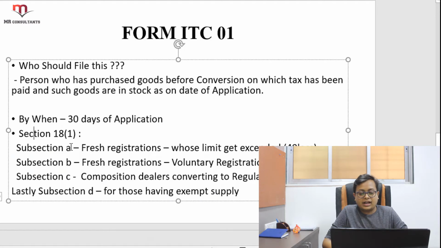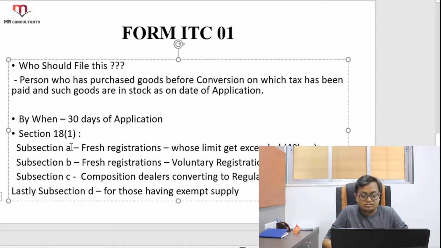So if you want to take ITC, once your limit gets exceeded, that is 40 lakhs, you can easily claim ITC on your stock which is lying in your godown, on which you have paid ITC. Okay. So one is 18(1)(a), another is 18 subsection (b). So (b) is for voluntary registrations. Even in case of voluntary registrations you can take the ITC.